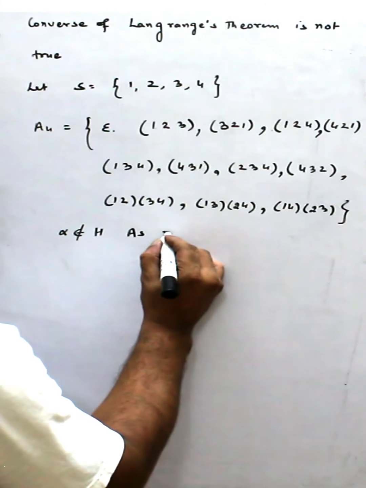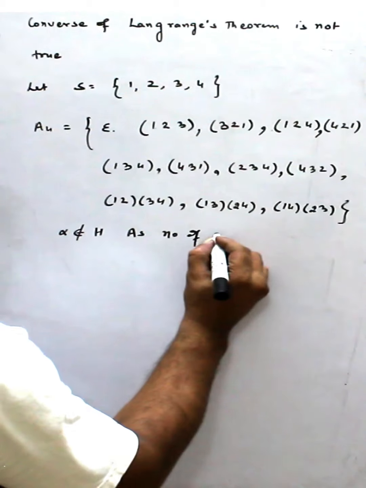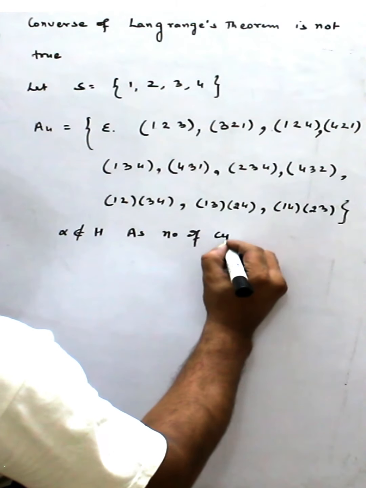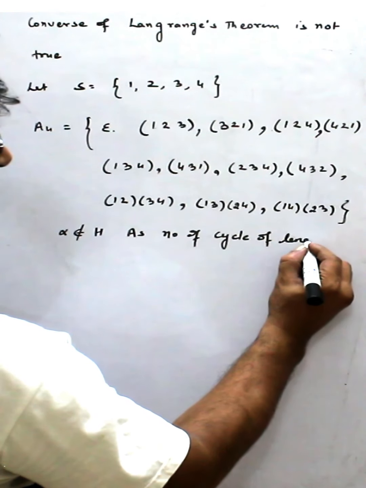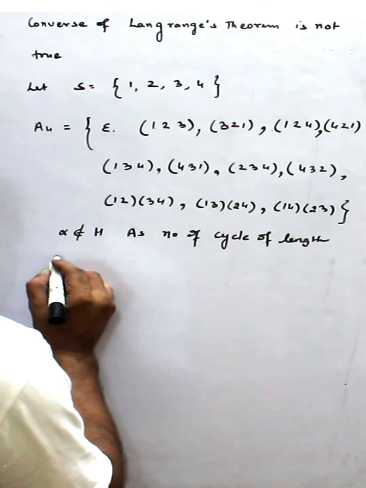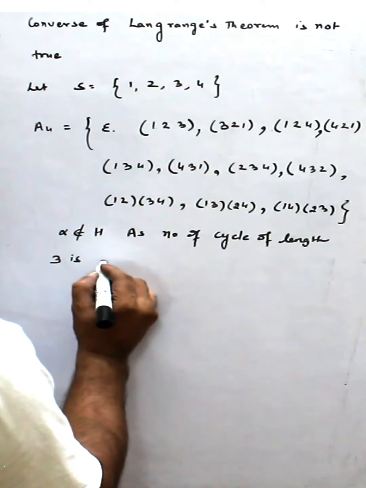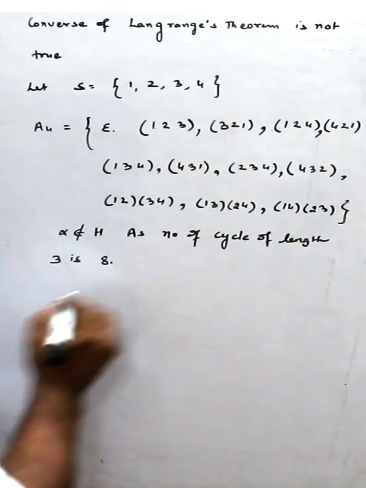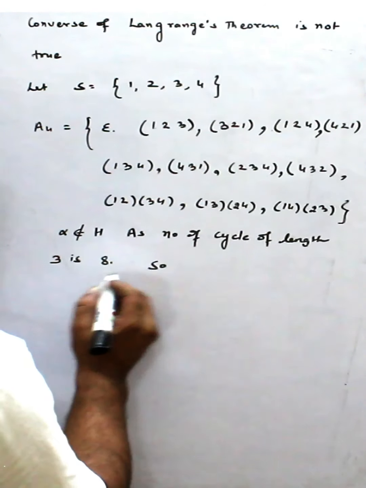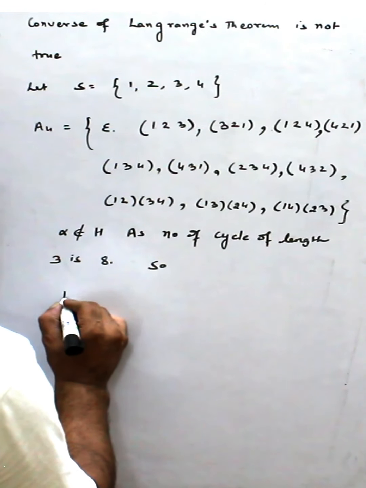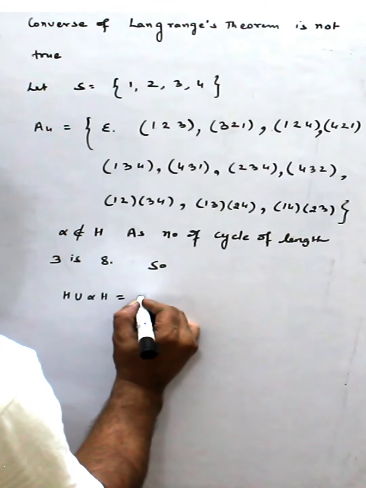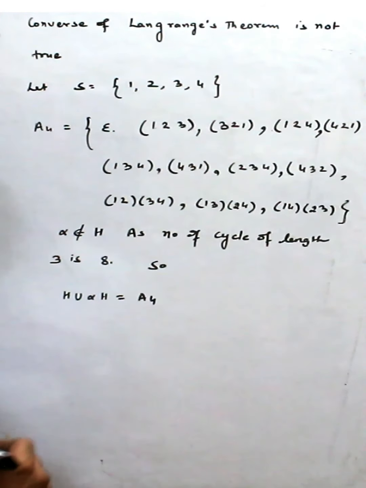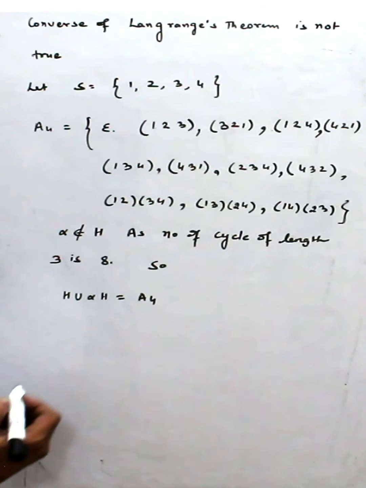As the number of cycles of length 3 is 8, H union alpha H is equal to A4, right?